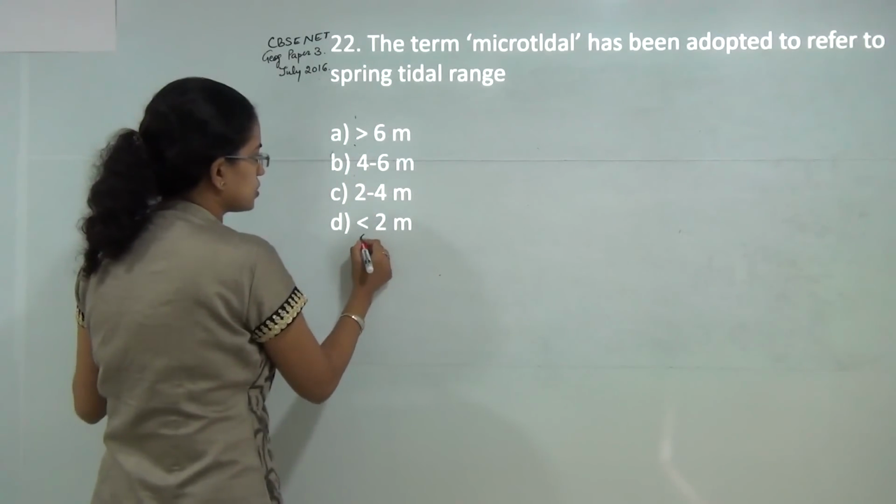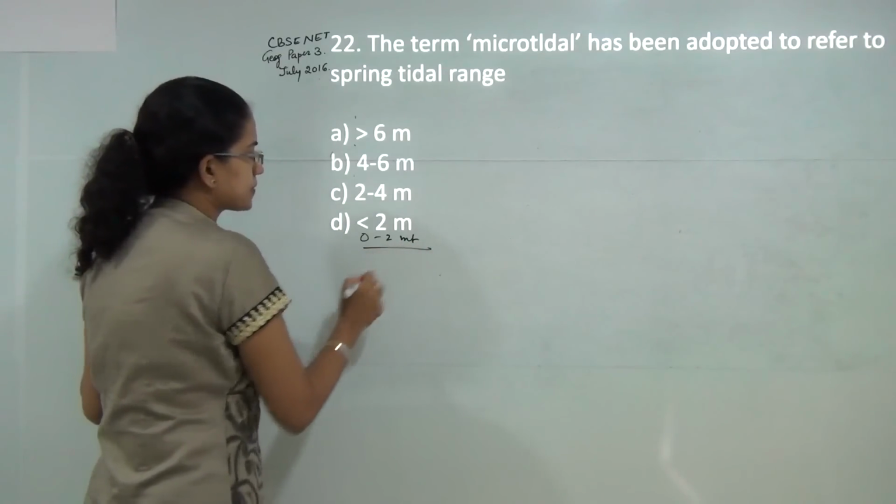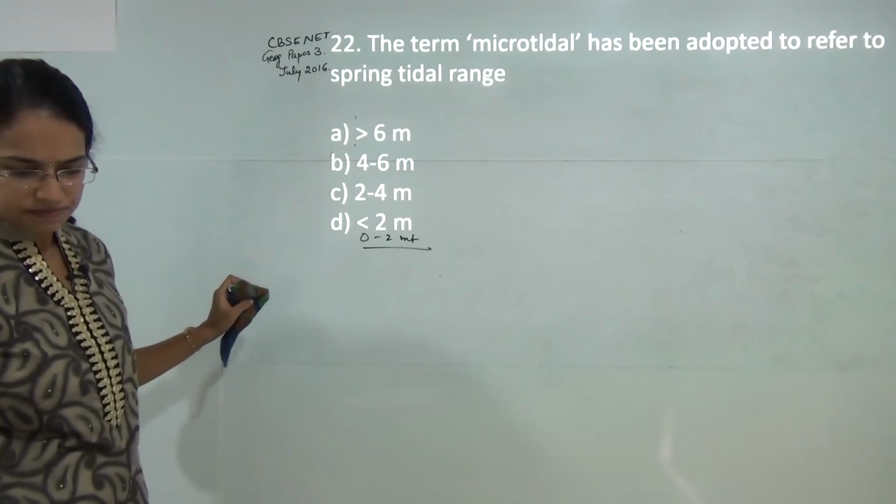Next, the term microtidal has been adopted to refer to a spring tidal range of 0 to 2 meters. So 0 to 2 meters would be microtidal. So D would be the correct answer here.